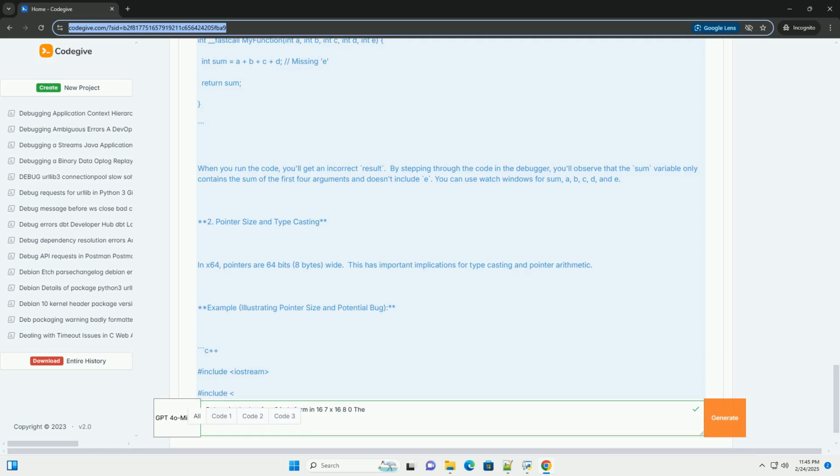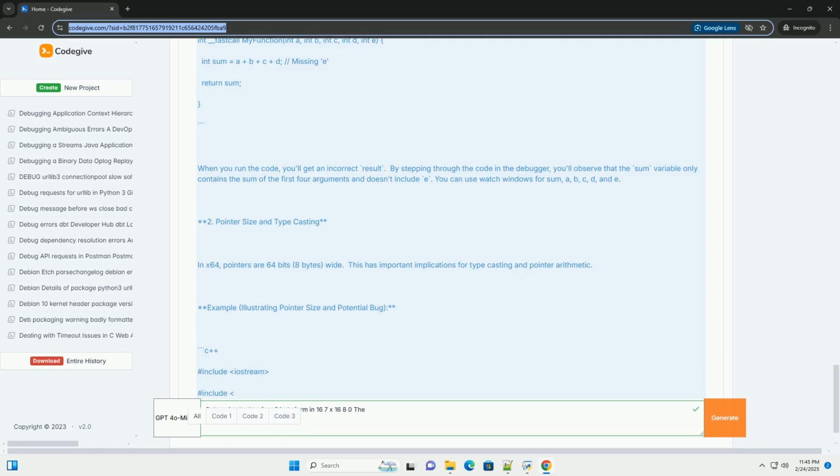Potential bug and how to find it. In this example, the large array ARR allocated on the stack within each call to the recursive function quickly consumes the available stack space, leading to a stack overflow. The debugger will show the stack overflow exception and the call stack, allowing you to identify the recursive function as the source of the problem.